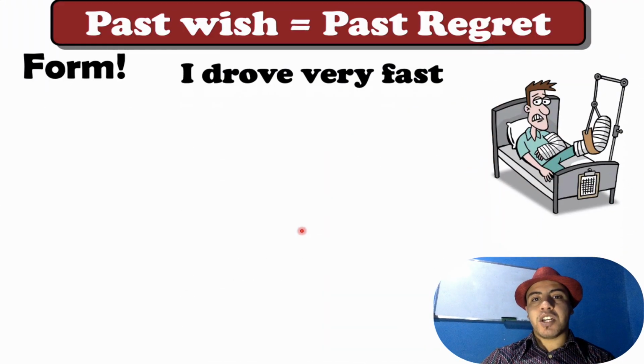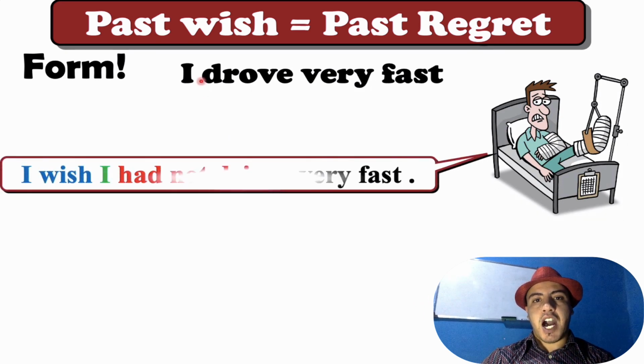Okay, good. Now let's move to the form of the past wish. So look here, we have: I drove very fast. I wish I hadn't driven very fast. So yesterday I drove very fast and I had an accident, as you can see here, and I regret the fact that I drove very fast. Then I tell myself I wish I hadn't driven very fast.